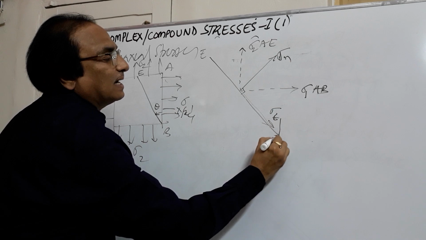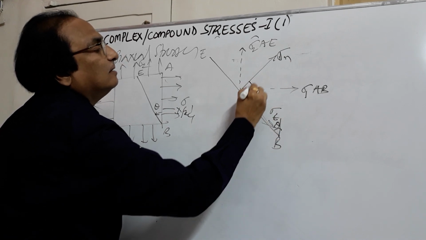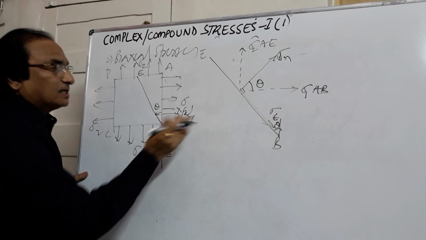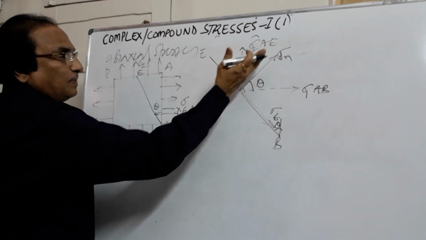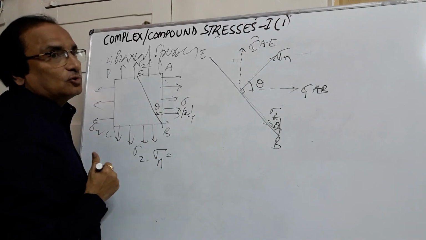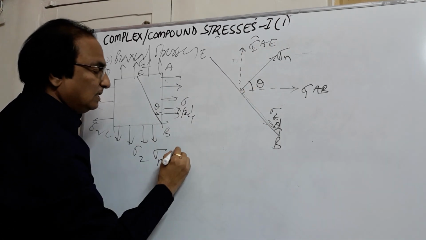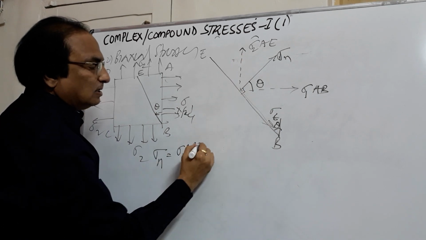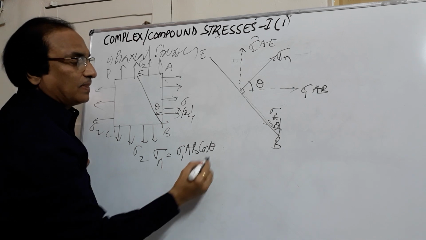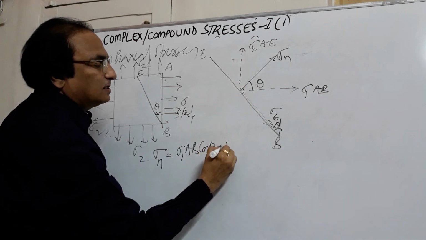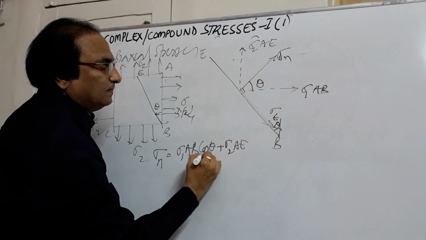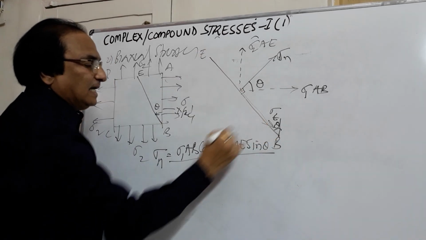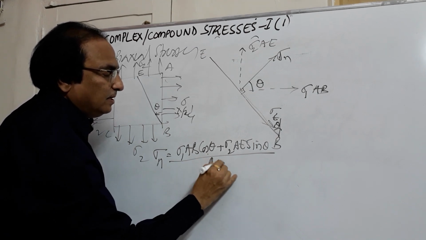Now this plane is making an angle of theta here, so this angle will also be equal to theta. If you resolve the forces in the perpendicular direction, both are in tension, so this will be positive. Suppose I go with sigma 1 AB, if I resolve it perpendicular, it is going along the angle, so it is cos theta. Plus sigma 2 into AE, which will be sin theta, divided by BE into 1.